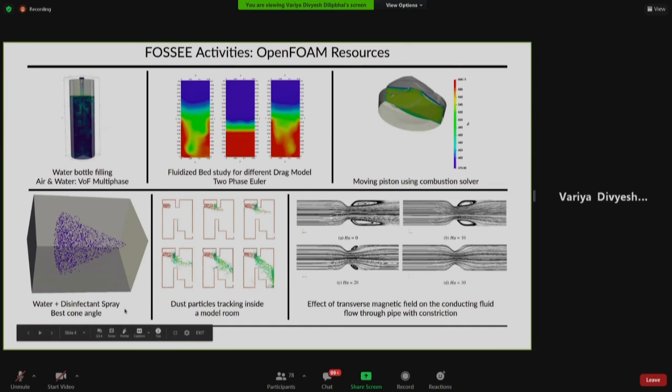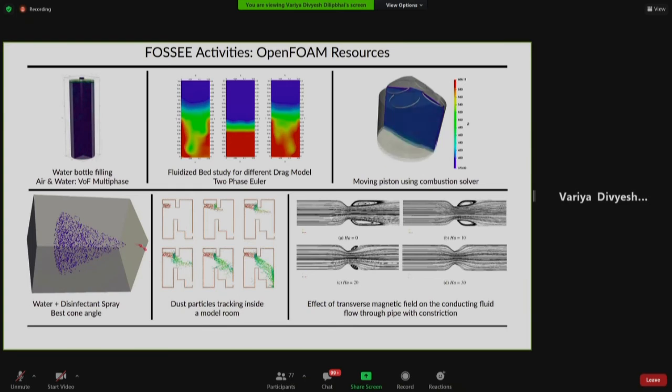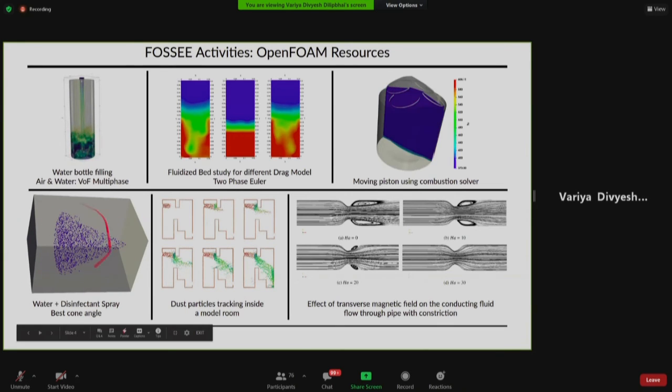Then I was saying that we have particle based case studies. So here is, as you can see, a mixture of water and disinfectant being sprayed, and we simulated what cone angle is required to cover some surface to disinfect that surface.